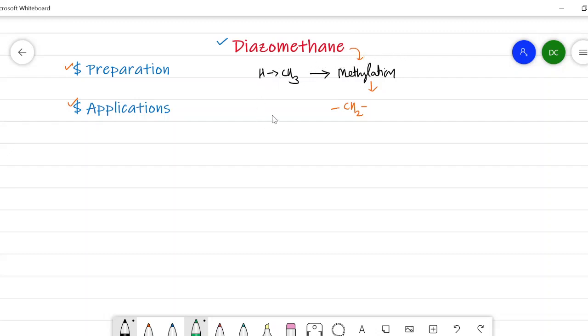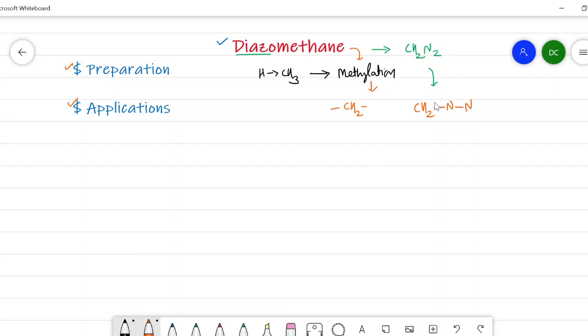Now, the structure of diazomethane has two nitrogens. It means that it has a diazo group. It is two nitrogens and one methane. So, by combining the two nitrogens and methane, the structure will be CH2N2. Now, I will write this structure like this: CH2, then it is attached to the nitrogen, then attached to the second nitrogen.